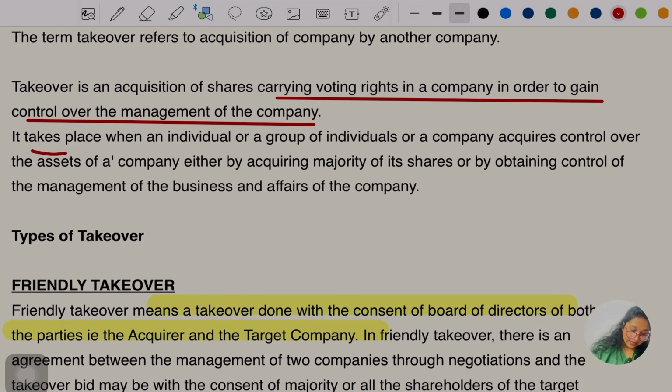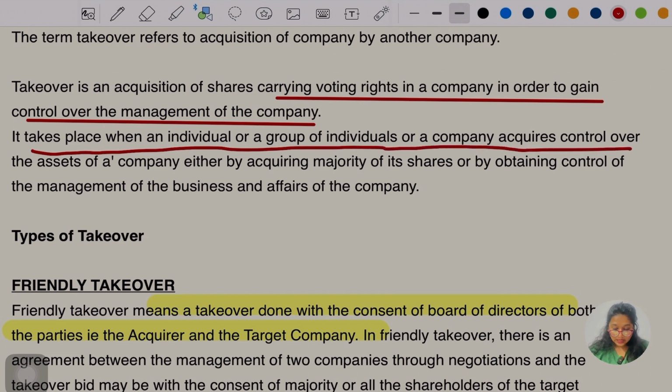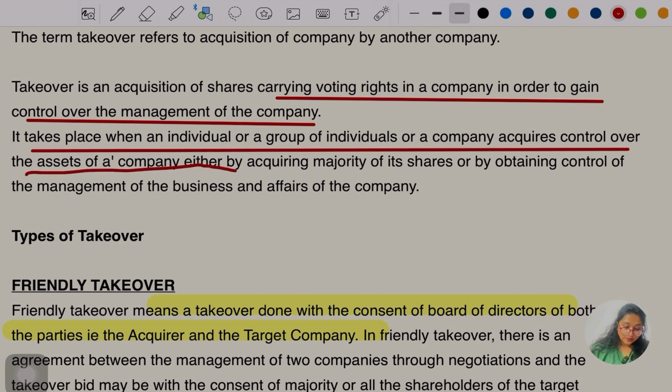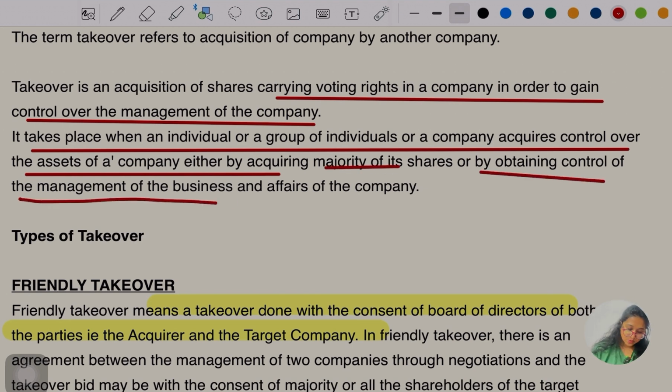Takeover takes place when an individual or a group of individuals or a company acquires control over the assets of a company, either by acquiring the majority of its shares or by obtaining control of the management of the business and affairs of the business. This is what we read so far, okay?